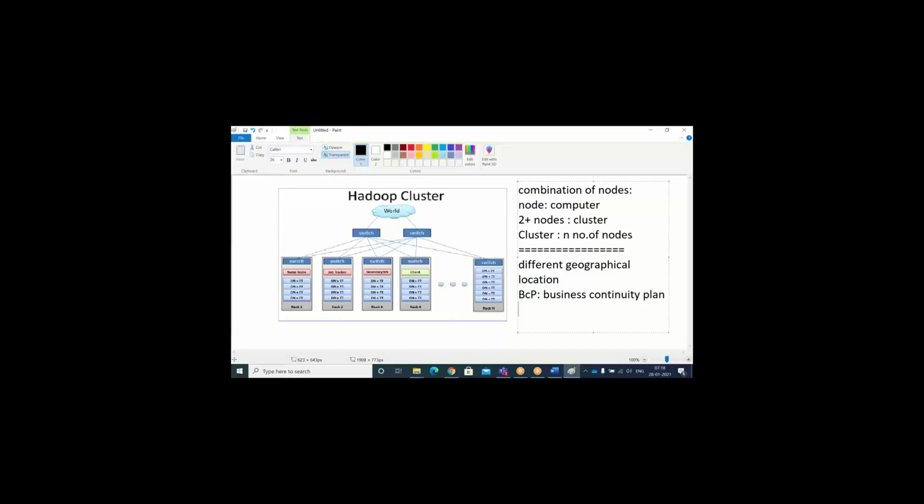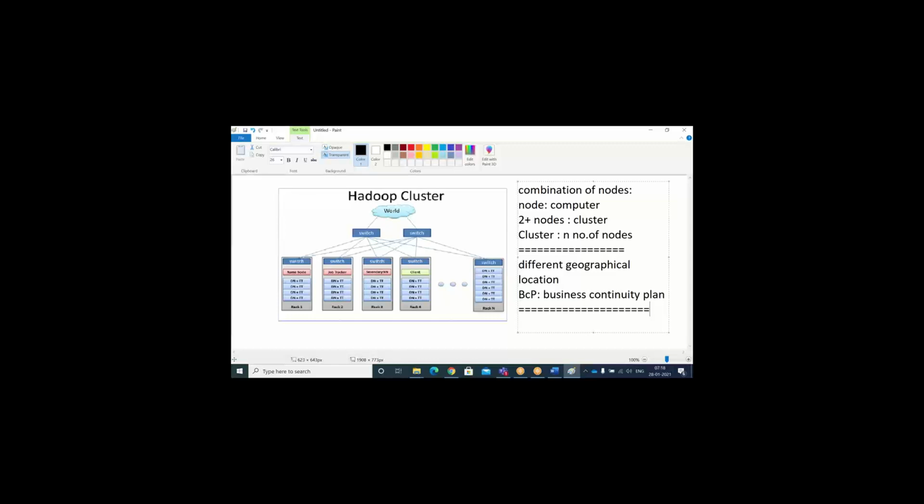What is meant by business continuity plan? If something happens in one geographical location, due to an earthquake or a fire, the business has to continue without any delay or damage. Because of that, while forming the cluster, the administrators and higher level group people take all this into consideration. The entire cluster will be communicated through the network, as usual.